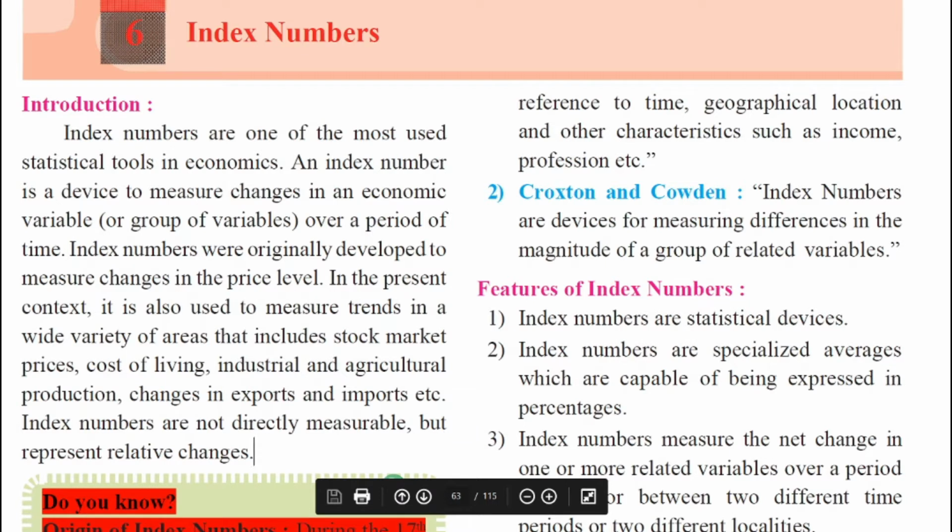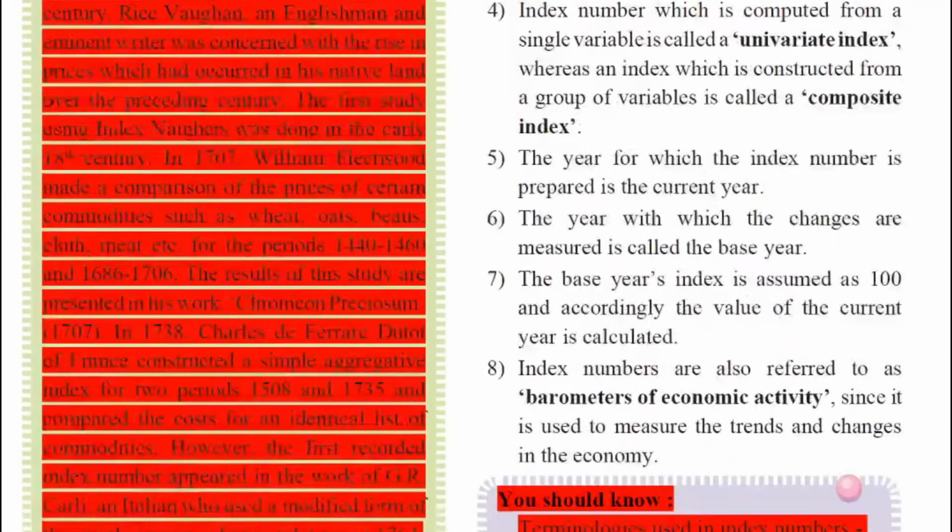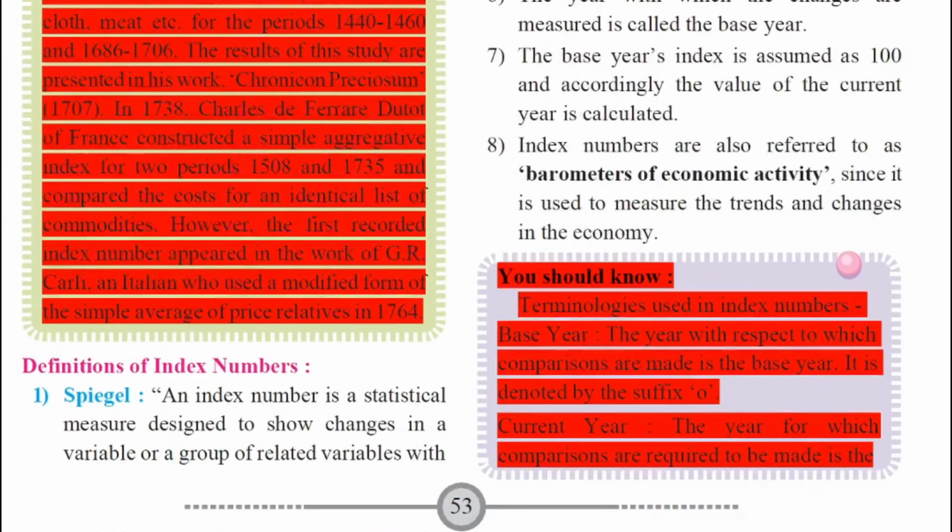So index numbers are those statistical tools which help in various areas, including stock market prices, cost of living, production of industries, production of agriculture and various changes in exports and imports. In this way, index numbers are very important to understand variables of economics and changes in these variables.